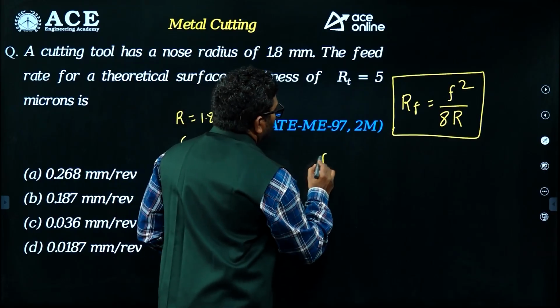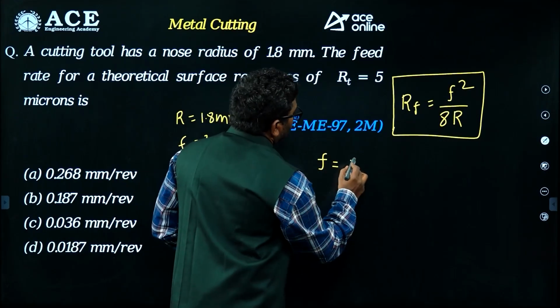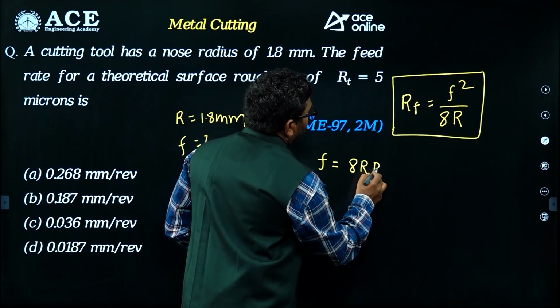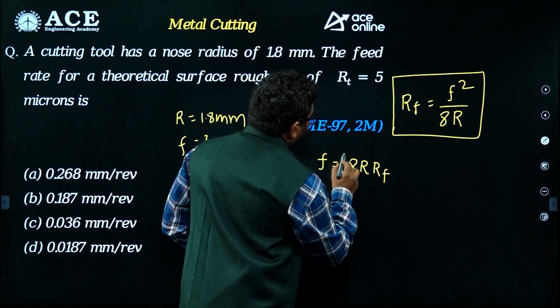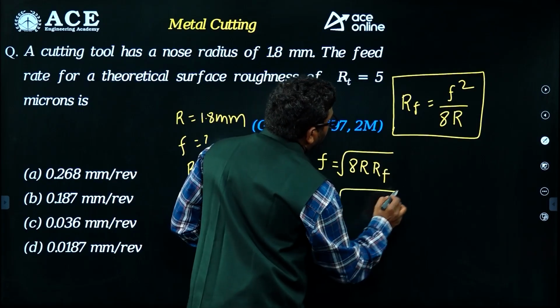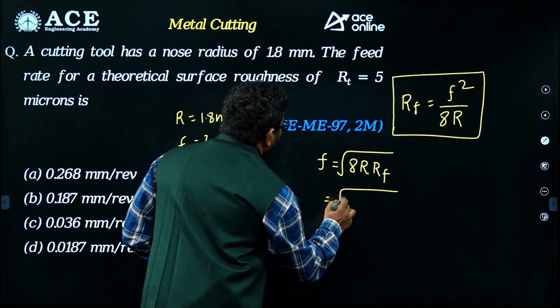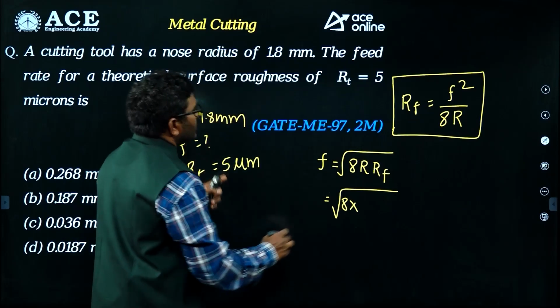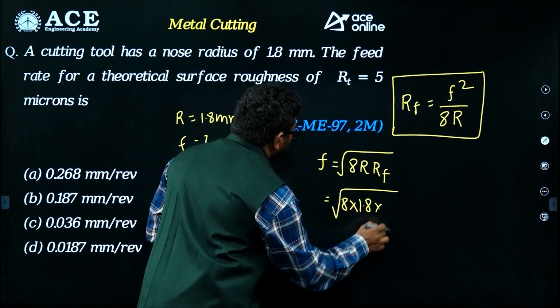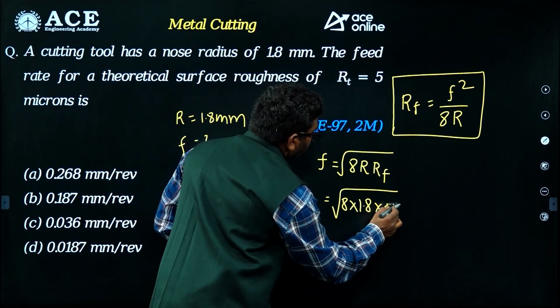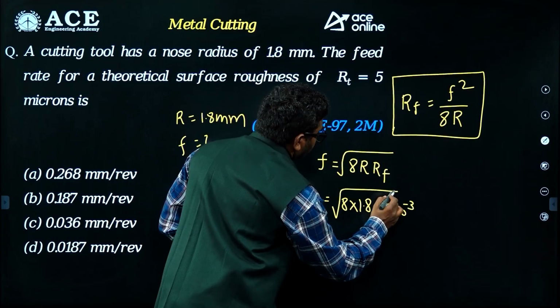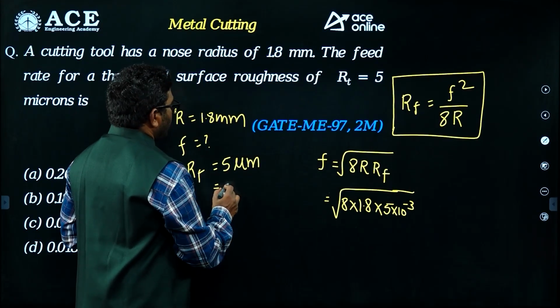So feed is equal to under root of 8R into Rf, that is equal to under root of 8 into 1.8 into Rf, which is 5 into 10 power minus 3, because I am converting micron into mm.